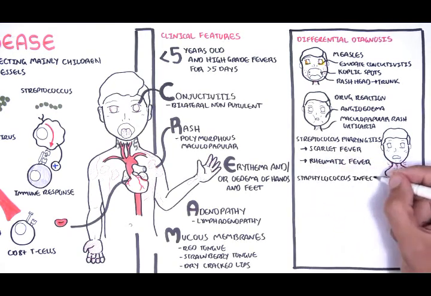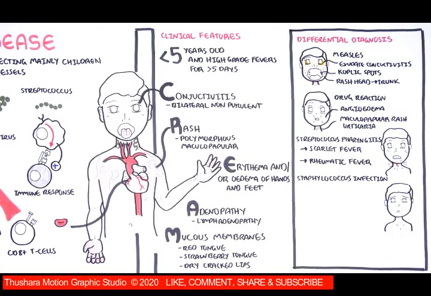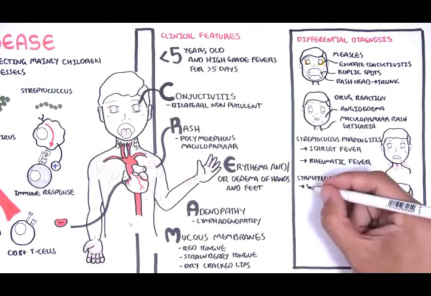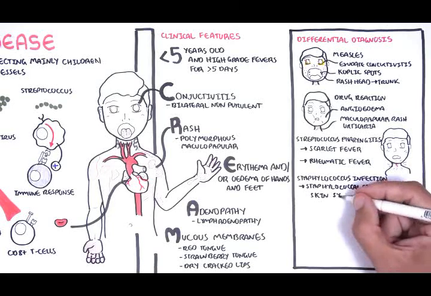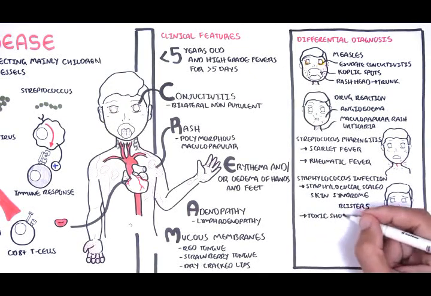Another differential are the Staphylococcus infections, which typically involve the skin, and are also associated with the development of Kawasaki disease. Staphylococcus infection differentials include staphylococcal scalded skin syndrome, which is characterized by red, blistering skin that looks like a burn.